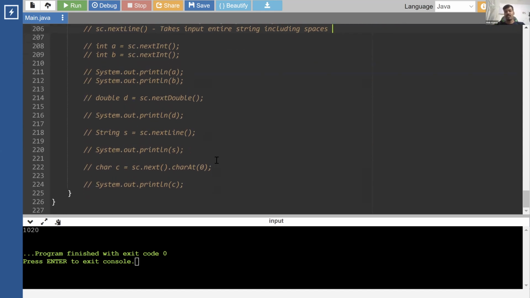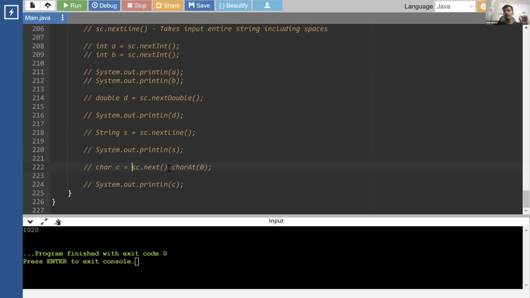Now for character, we don't have a function. So for character, we use the string function. We take a string as input, but can we store a string into a character? No, we cannot. Even though it contains a single character, we cannot store it. We can neither typecast it, nor do anything else to store it as a character.